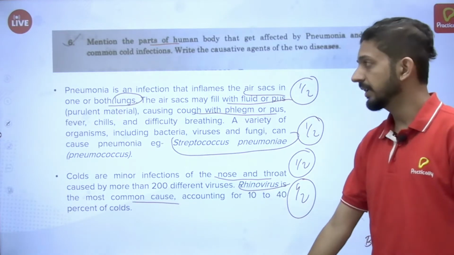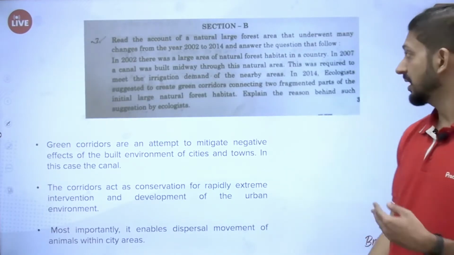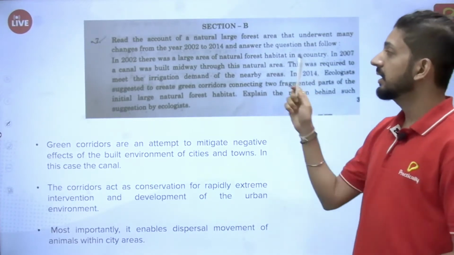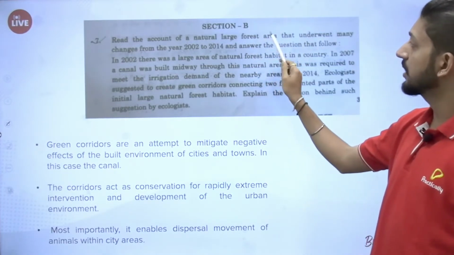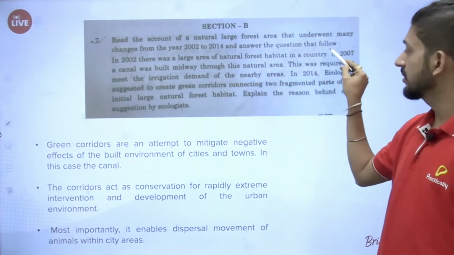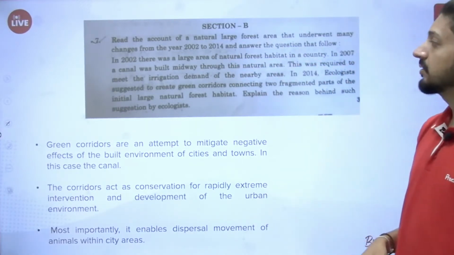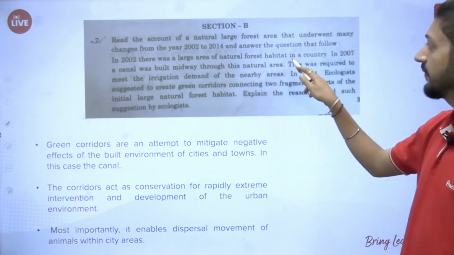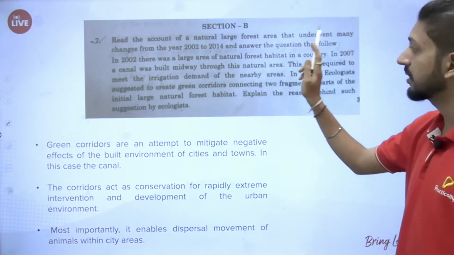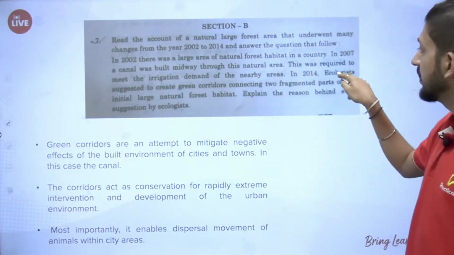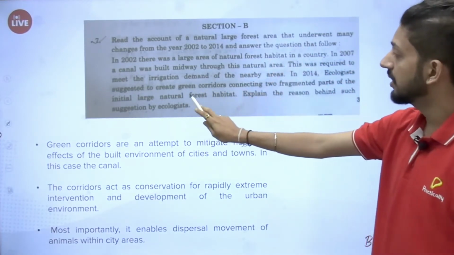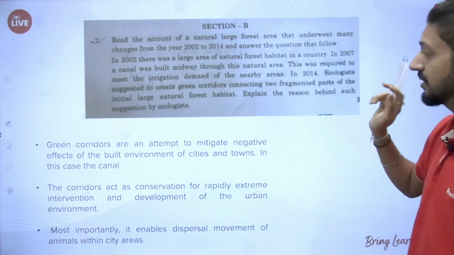Okay, moving ahead to section B. Now we have 3 marks questions beginning from here. First question: read about the amount of natural large forest area that underwent many changes from the year 2002 to 2014 and answer the questions that follow. In 2002 there was a large area of natural forest habitat in the country. In 2007 a canal was built midway through this natural area. This was required to meet irrigation demand of nearby areas. In 2014 ecologists suggested creating green corridors connecting two fragmented parts of the initial large natural forest habitat. Explain the reason behind such a suggestion by ecologists.